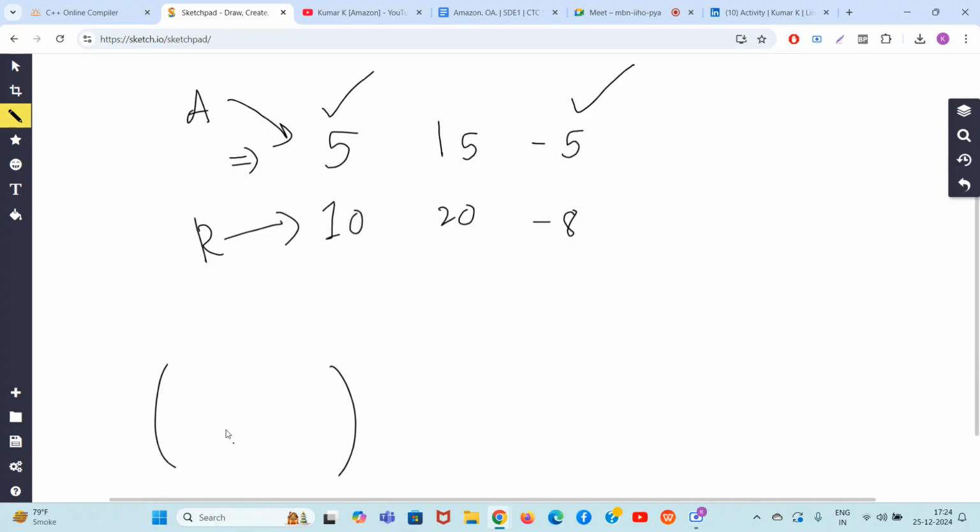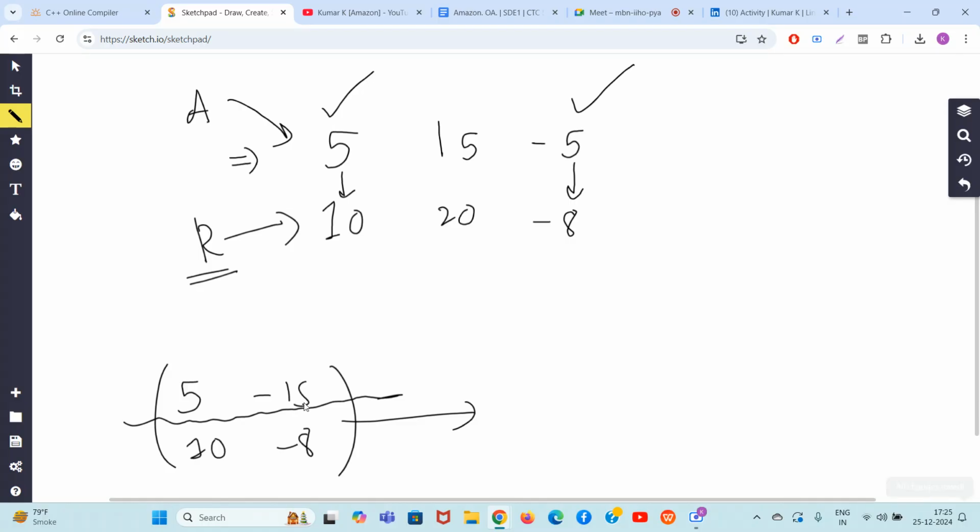So what will be my subset? 5 and 15 I have selected from the first array A. And which are the corresponding elements with 5 and 15 in the array R? They are 10 and -8. So guys, from the first set of selected elements, you have to take the minimum. So you have selected 5 and -5, right? It's not -15, it's -5. So what is the minimum of 5 and -5?